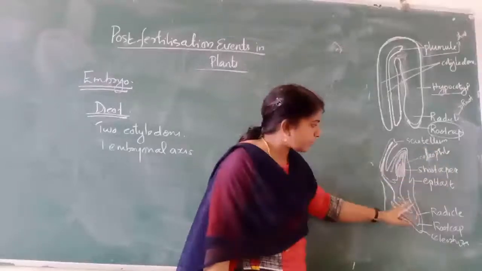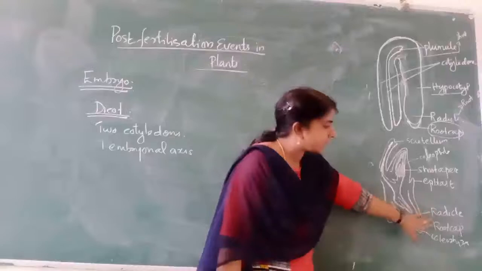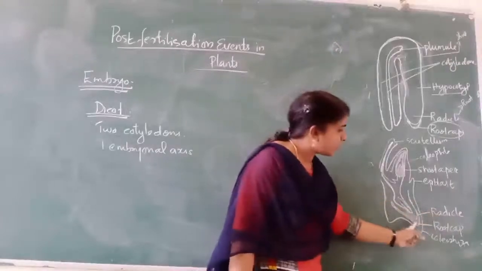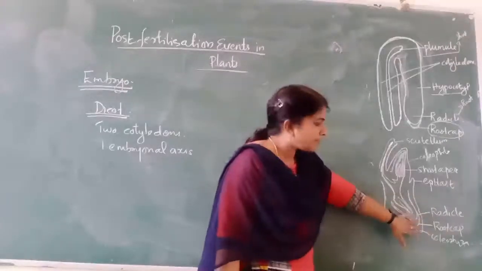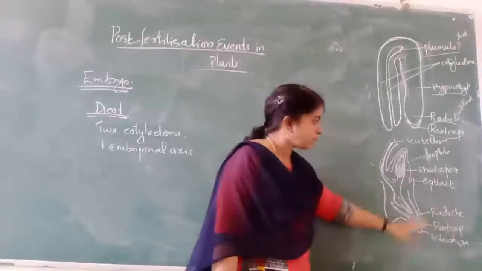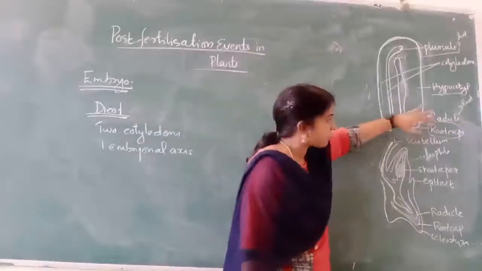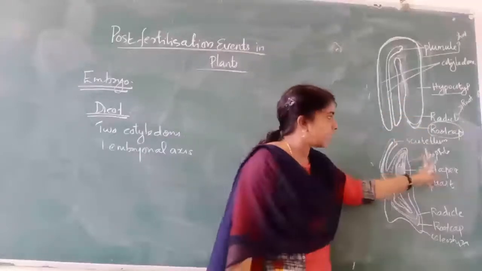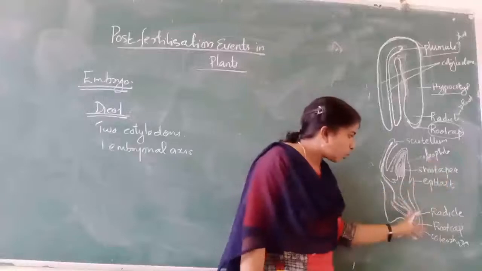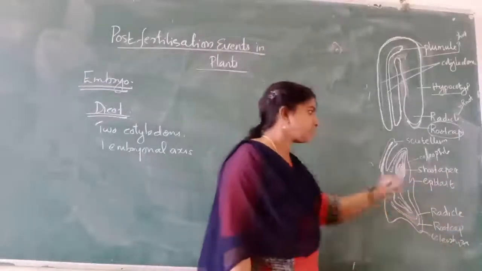At the end, you can see the radicle, which is covered by an undifferentiated layer called the coleorhiza. That is an important part. So the cotyledon is known as scutellum, the shoot apex is covered by coleoptile and the root apex is surrounded by coleorhiza.